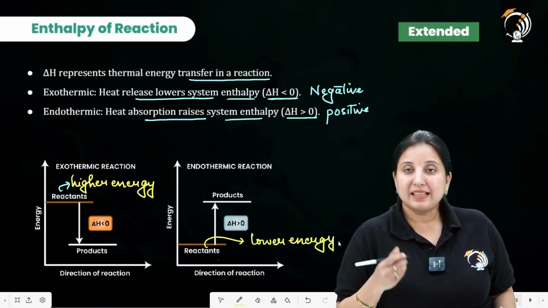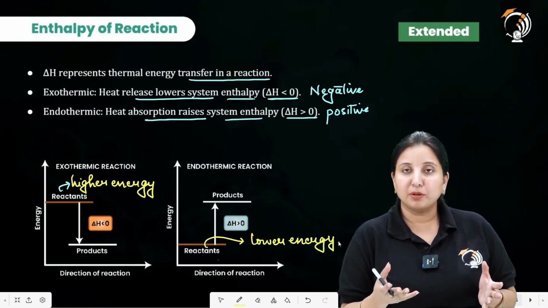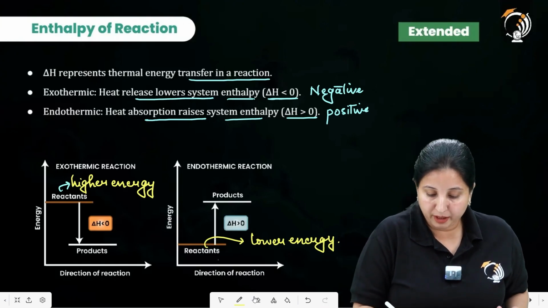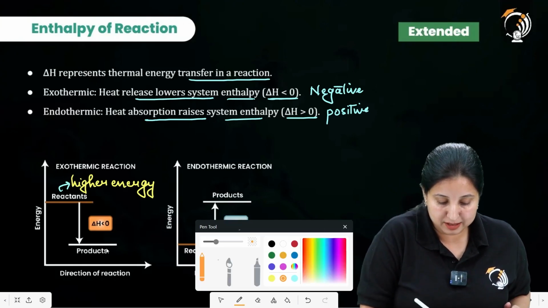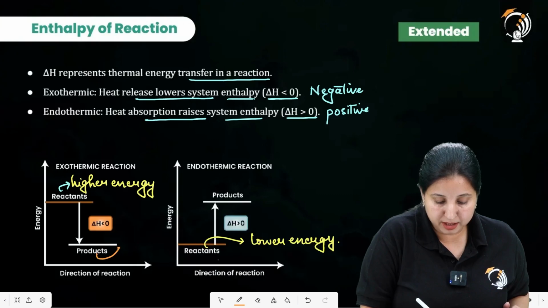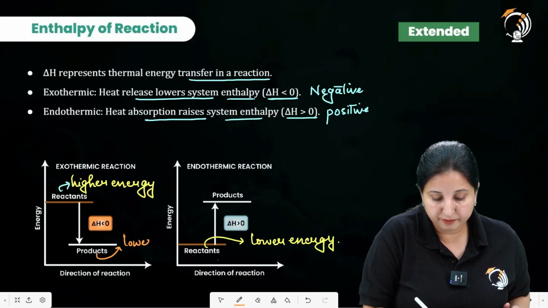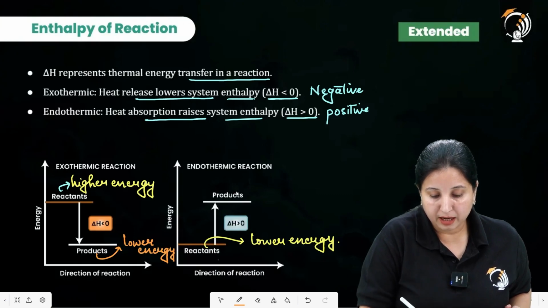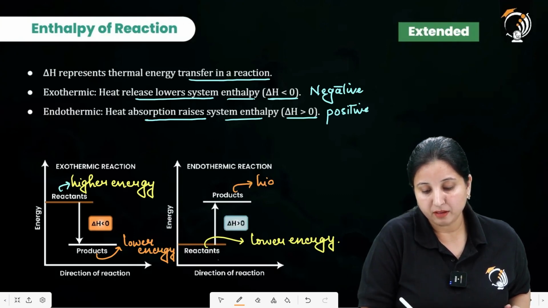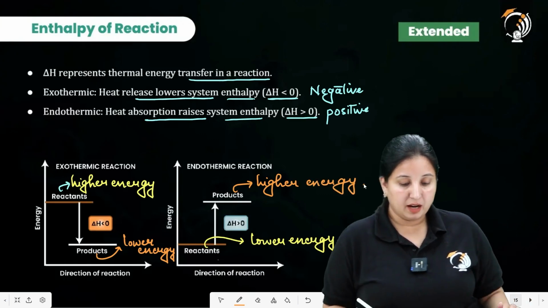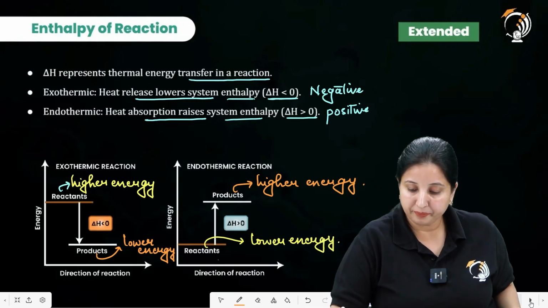Okay. The same thing is going to be for the products also. Over here, if I talk about the products, then in this case, it is having the lower energy, and over here higher energy. Okay.